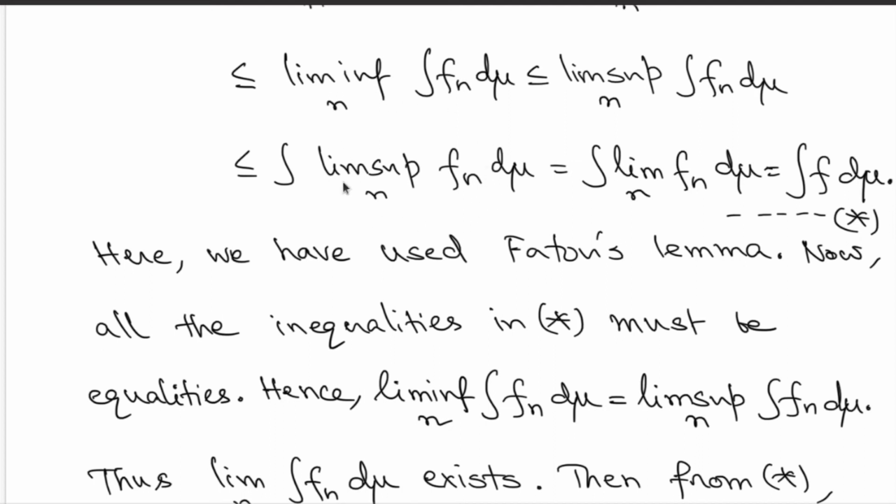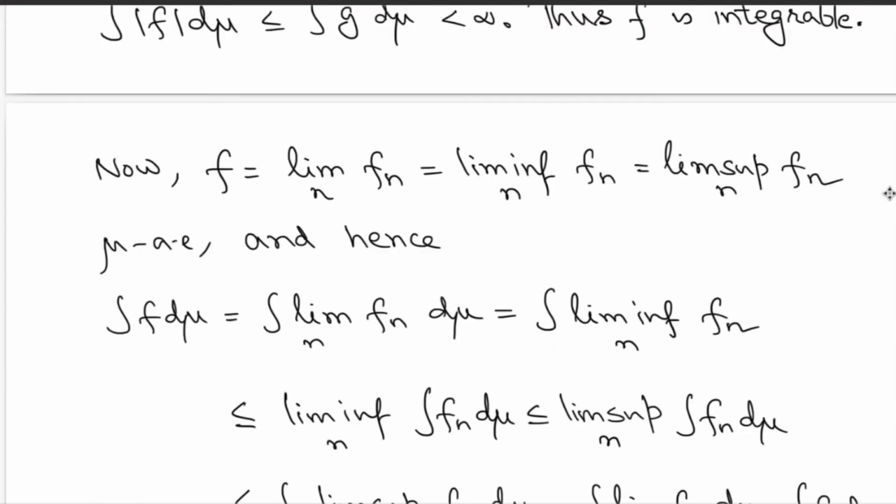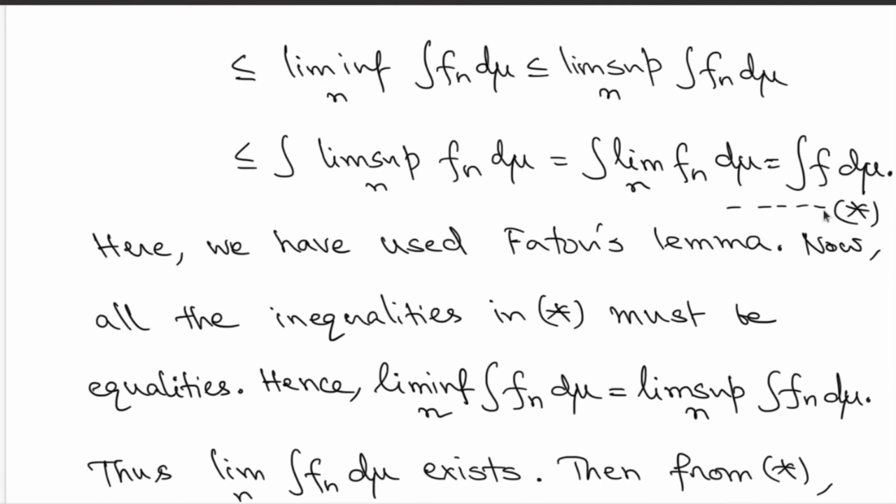But now observe that the pointwise limit superior of the functions is equal to the limit of the functions, and therefore you get the equality. Okay, that's great. So you originally started off with the integration of f and you have ended up with the integration of f itself, but in between there have been some less-than-or-equal-to inequalities. But you have obtained the left hand side term and the right hand side term which are equal. Hence